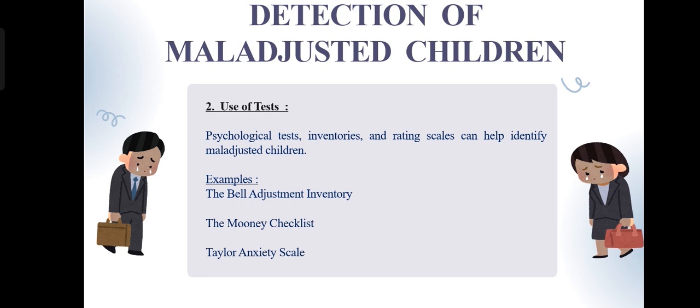The last one is the Taylor Manifest Anxiety Scale. The purpose of this method is to measure the level of anxiety a person is consciously aware of. It's a self-report questionnaire with statements related to anxiety, tension and worry. High anxiety levels often interfere with learning, concentration and performance. By identifying anxious students early, teachers and counselors can provide relaxation training, counseling or other support systems.